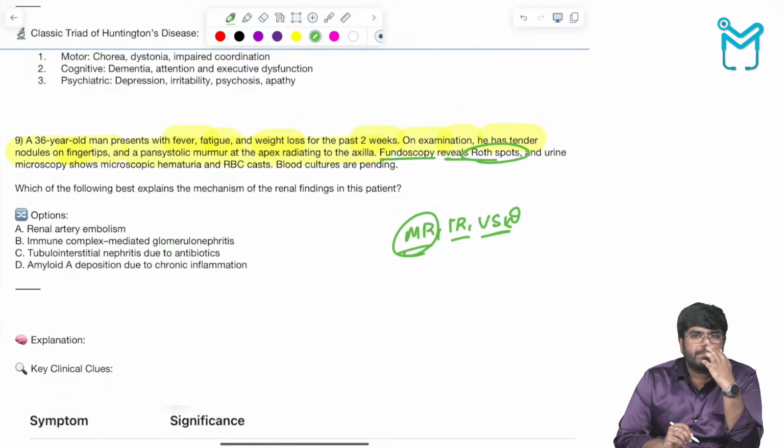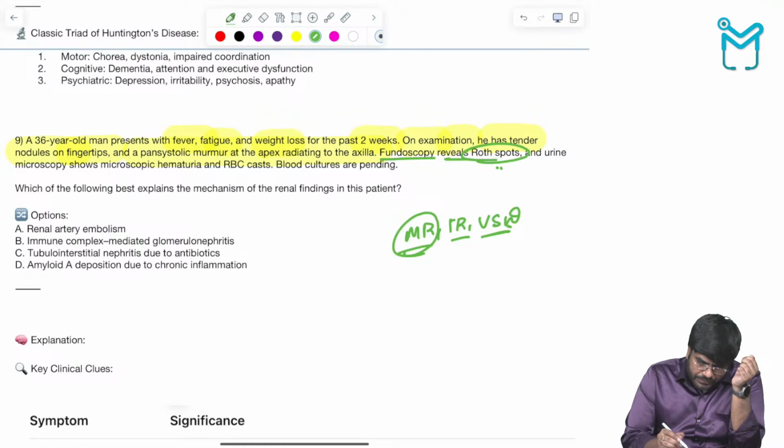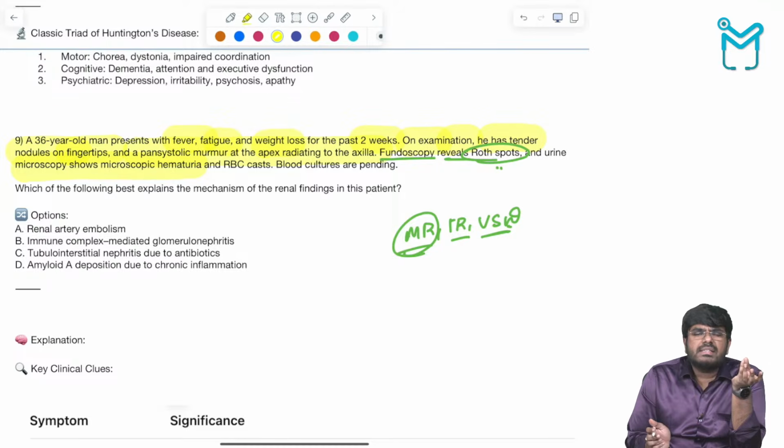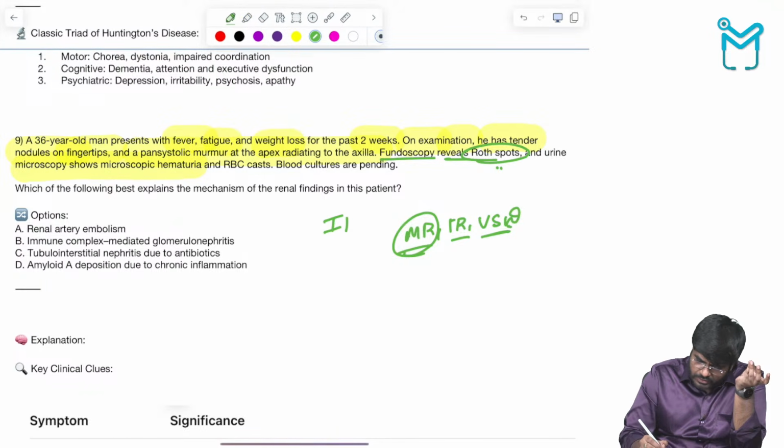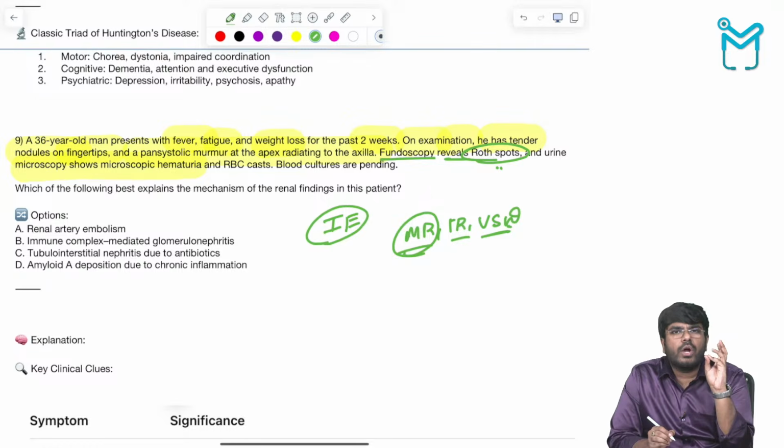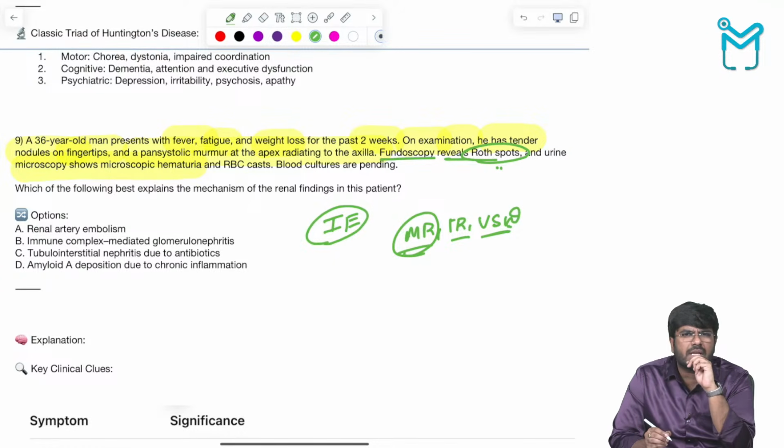You know what this is? Roth spots, and urine microscopy shows microhematuria. So what is this condition? This is infective endocarditis. In infective endocarditis, painful nodules, ouch, those are Osler nodes. Osler nodes are painful. Painless lesions are called Janeway lesions. Janeway lesions are painless, Osler nodes are painful. Roth spots are going to be seen. Modified Duke's criteria, you already know all these things. So infective endocarditis is very, very important.